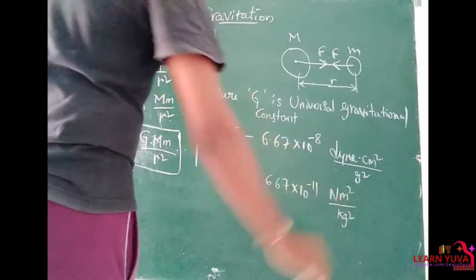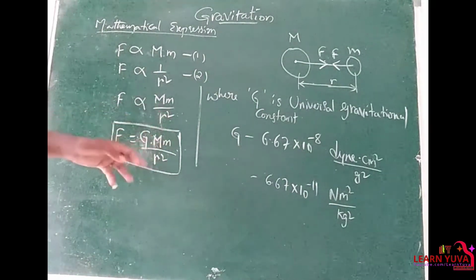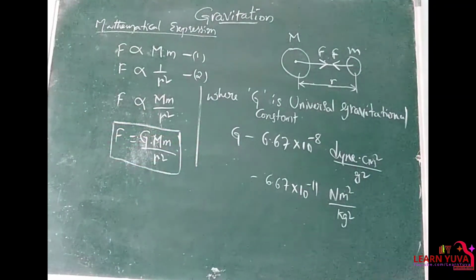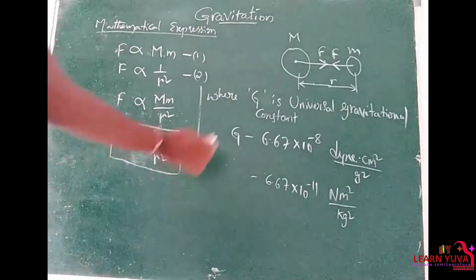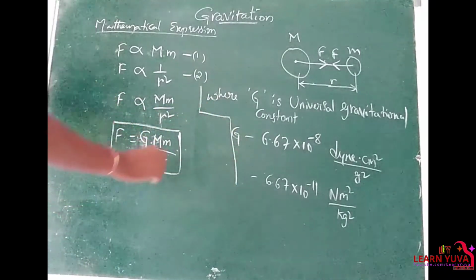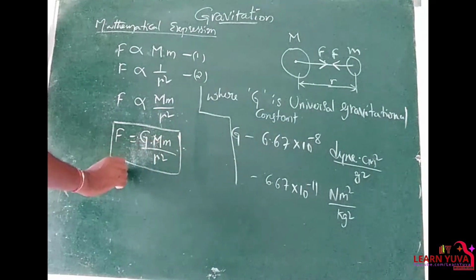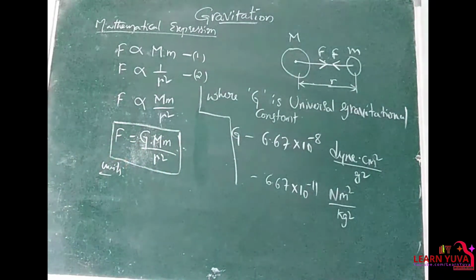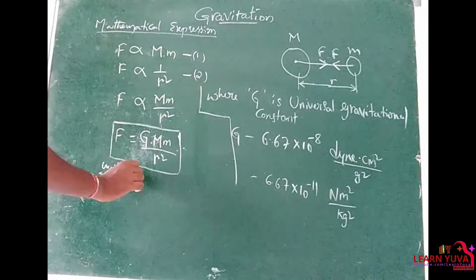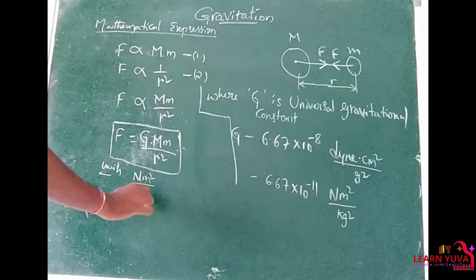Right? So as we know, the unit of force is Newtons. If we cancel all these, we will get the final term, that is Newton. So let's check whether Newton is coming or not. G units are Newton meter square by kg square.